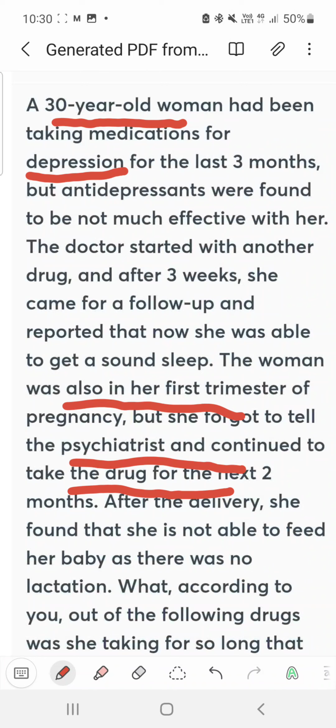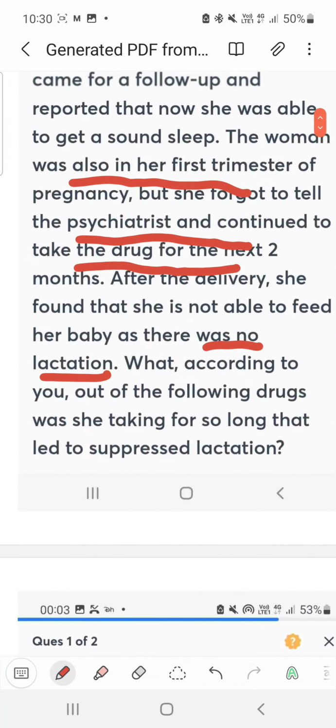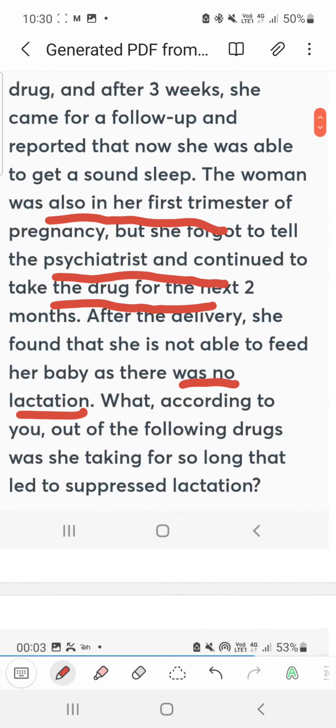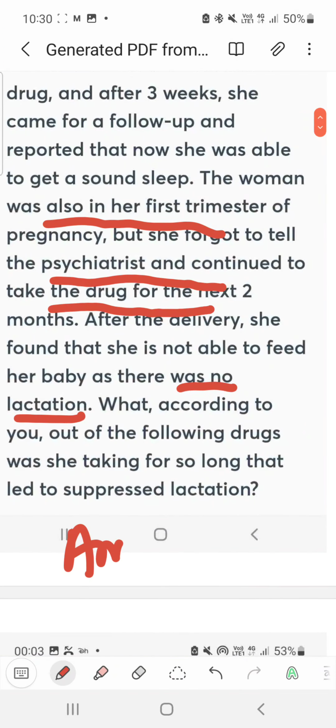So after delivery she is not able to feed. There was no lactation, not able to feed the baby. So which antidepressant drug could suppress lactation? Answer is amphetamine.